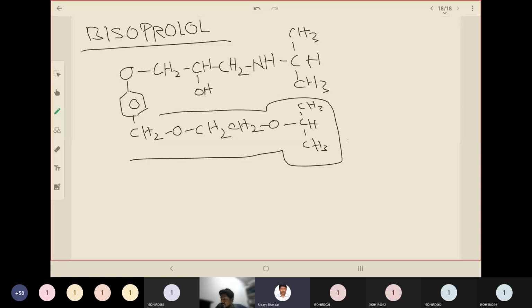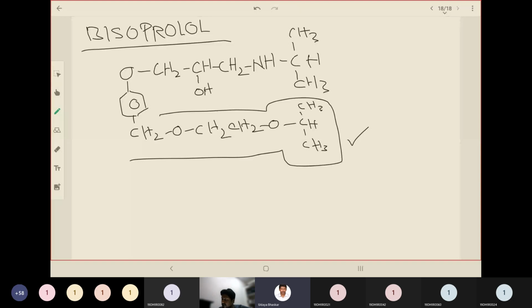Okay, so did I miss anything? Please do check the classification and let me know. Is anything missing? So let me check the classifications. We are done with the alpha adrenergic blocking agents. All are covered, I guess.